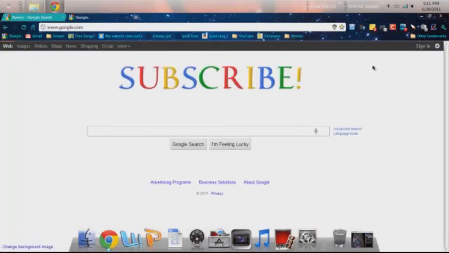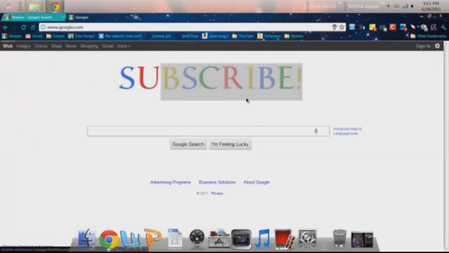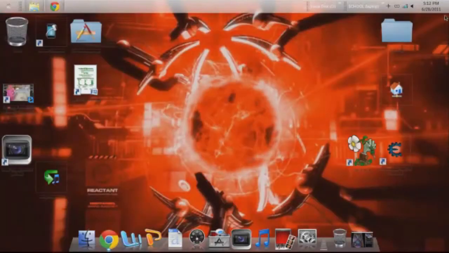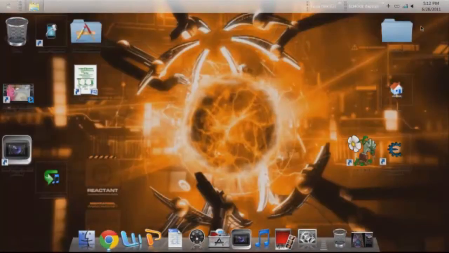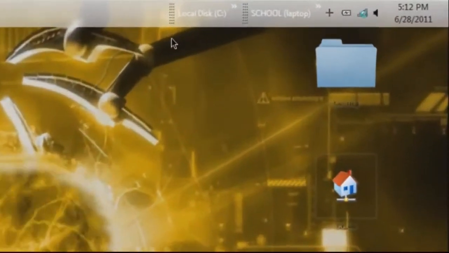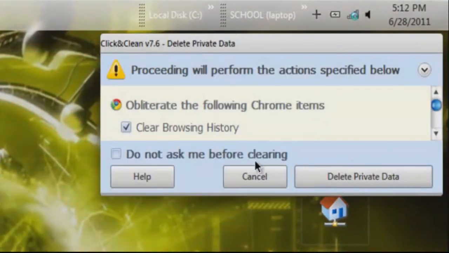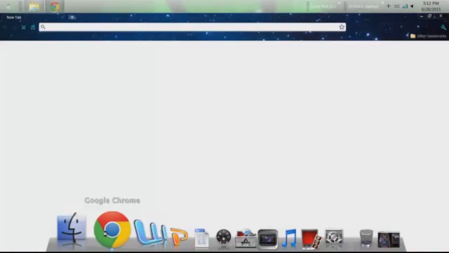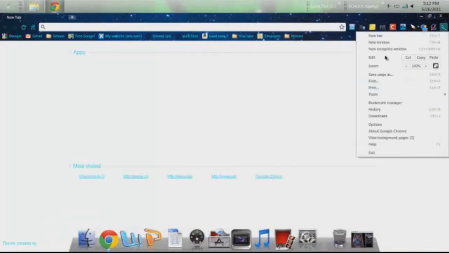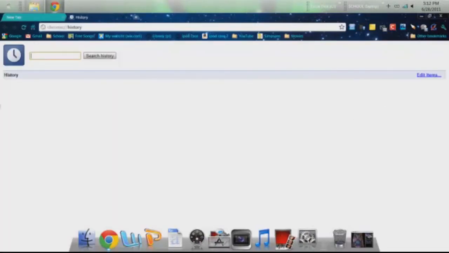And next up is Click and Clean. Say you go to some website that might have malware or some viruses or anything, when you close your browser, it will automatically ask you here if you want to clean it up right there. And that's just going to clear your browsing history of what you've been doing that session. So now if I go back to my history here, it's blank because all the stuff, it just clears it out.